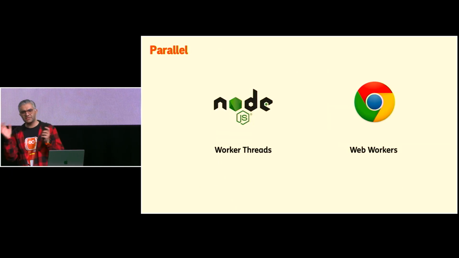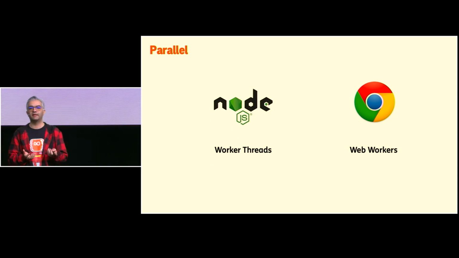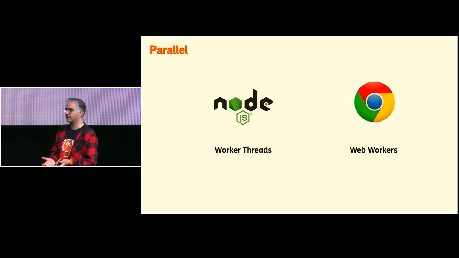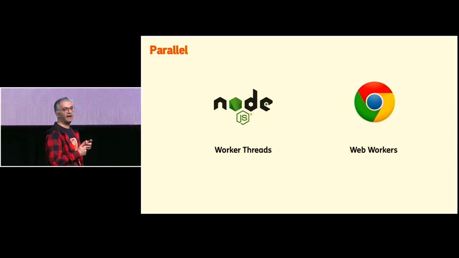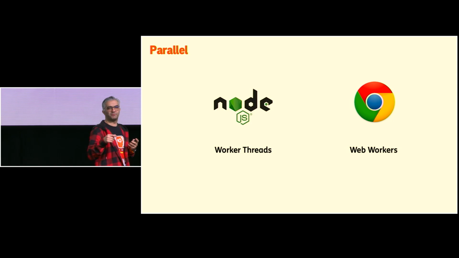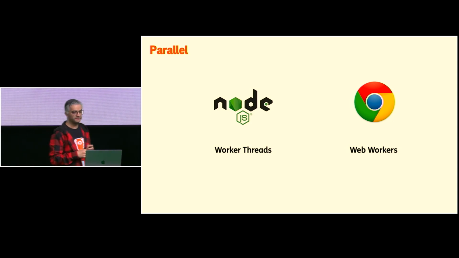But we just learned that JavaScript is single-threaded, right? Does it mean that we can't have anything parallel? Of course we can. But it lies in web workers in browsers, and in Node.js, we have worker threads. Matthew mentioned it this morning in his talk on the main stage as well.